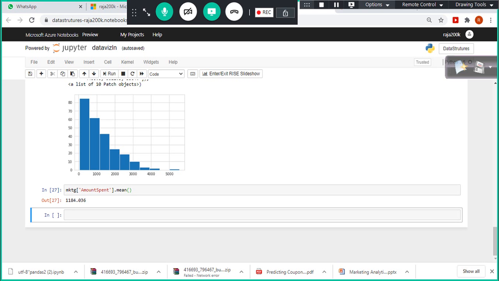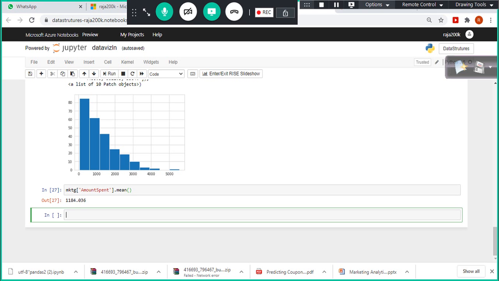As soon as you look at this, it is very clear. For the bucket 0 to $1,000, majority of them are spending, not beyond that. But still we can see that for 1,500 and 2,000, probably we can target these customers also. But again, can I blindly send the catalogs to all these customers?